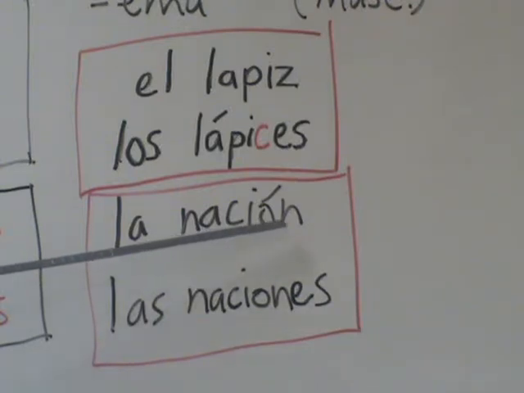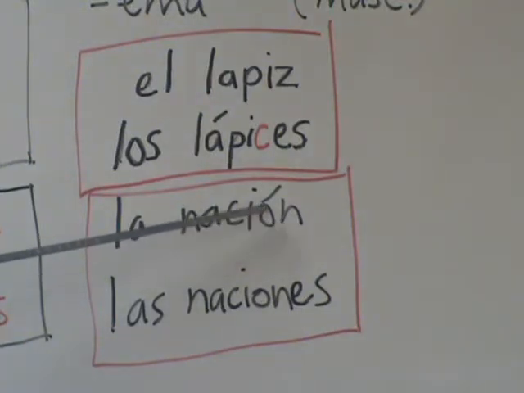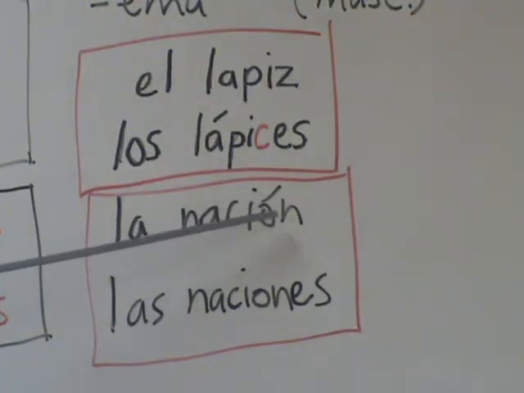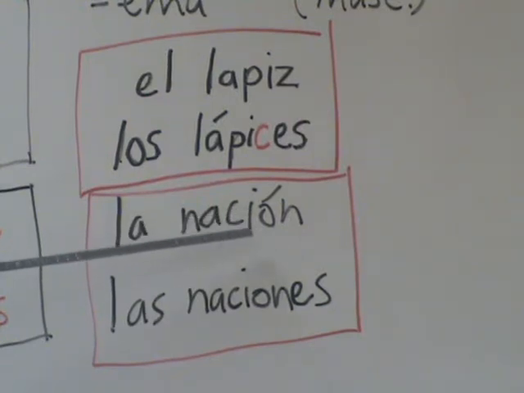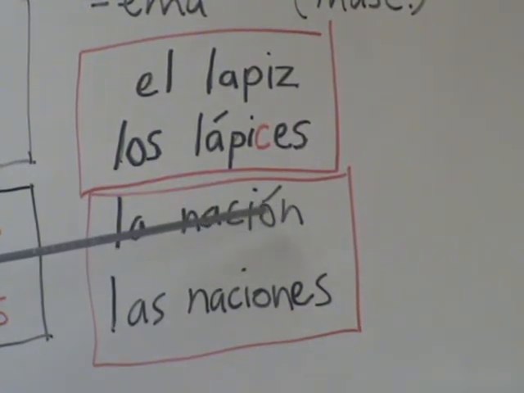So if it doesn't end in an L, an R, or a D, and the accent falls on that last syllable, you have to put an accent there, like with la nación. Most of the words that end in I-O-N have that accent there, and they are ion something, especialización, nación, standardización, and so forth. So anyway, the natural, if it doesn't end in L, R, or D, is for the emphasis to fall on the next to the last syllable.